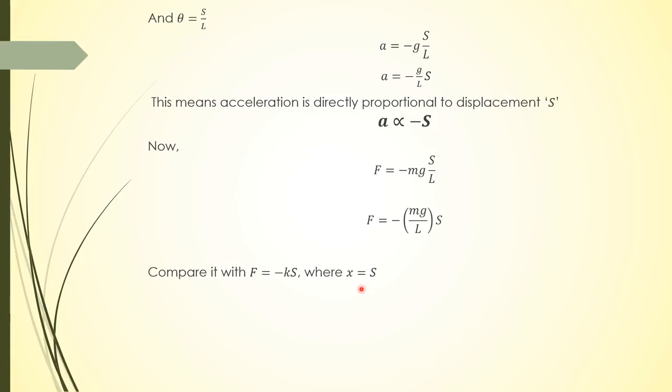Here x is equal to S, so F is equal to minus kS. If we compare these two equations, minus kS is equal to minus mg upon L into S. The S and the negative sign cancel. So the spring constant is equal to mg upon L.